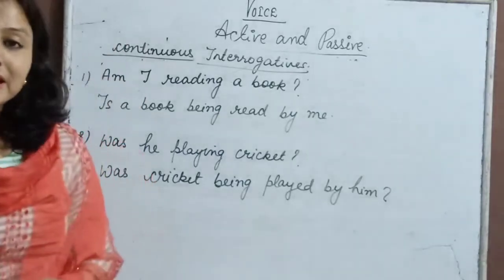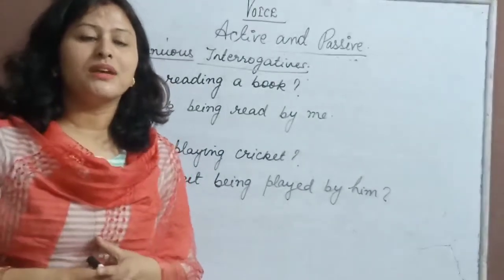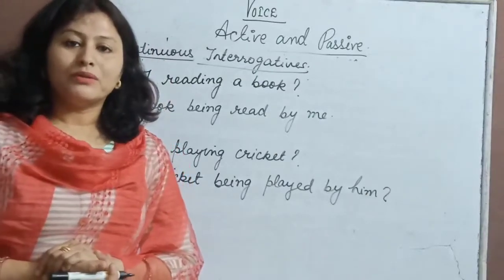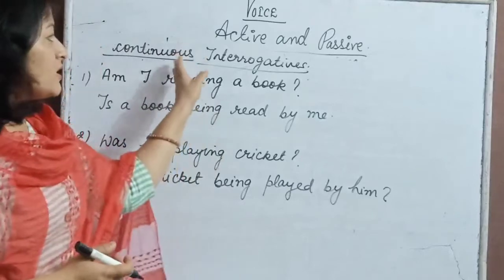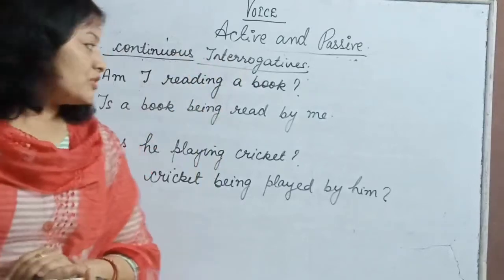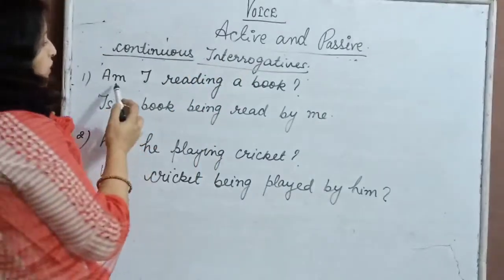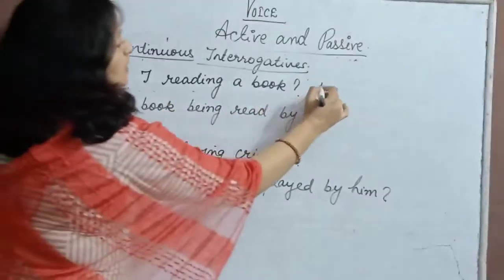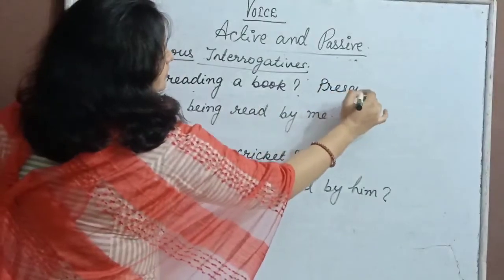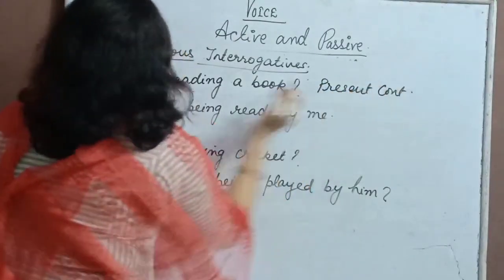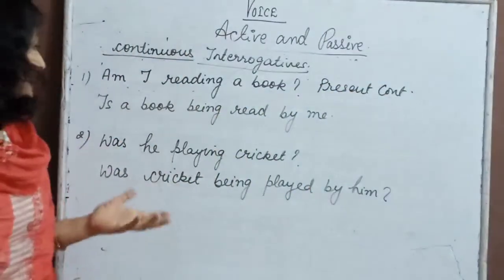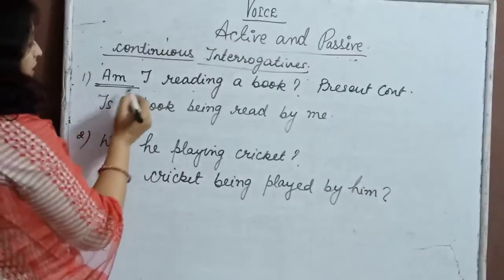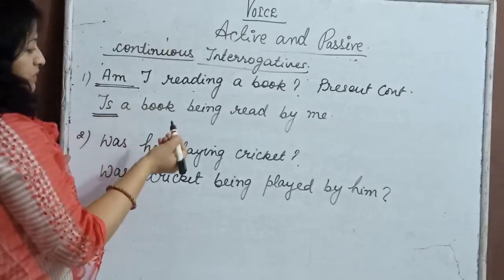We have seen the three forms, affirmative, negative, how to change them into passive. Now let us talk about the interrogatives, continuous form interrogatives, how to change them. Okay, now you can see here on the board, am I reading a book? Which tense is it? It is present continuous. How will it be changed? See, I told you this auxiliary verb will change with is, am, are, the words which I have told you.